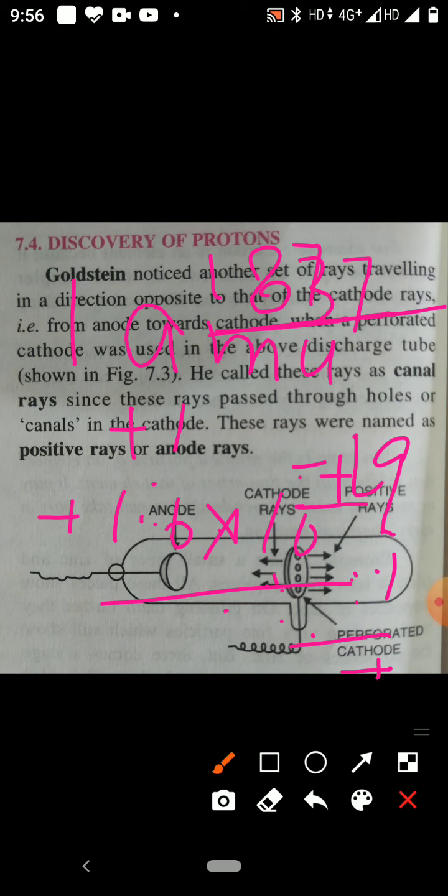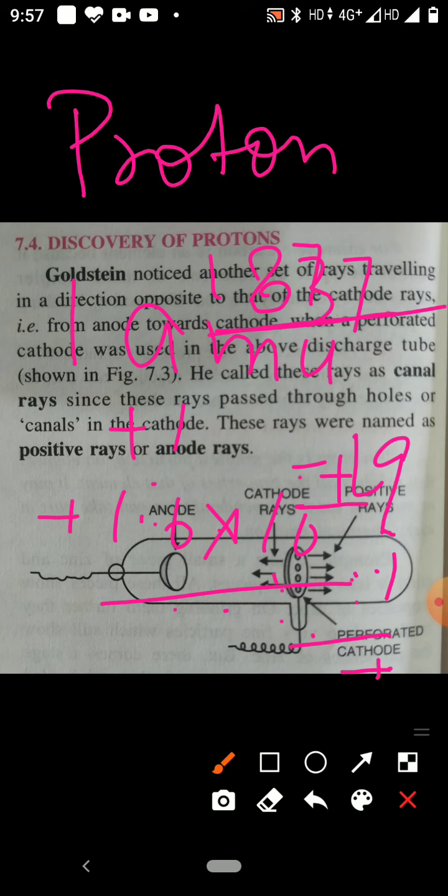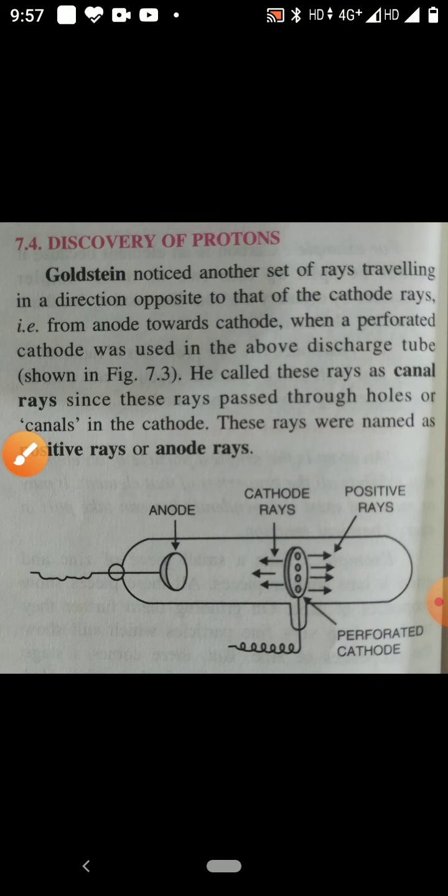So it is clear the positively charged particle is the proton. Anode rays consist of protons. So a proton is a unit positive charge particle. Its charge is 1.6 into 10 power minus 19 coulomb. And this proton is found in the central part of the atom, that is called the nucleus.